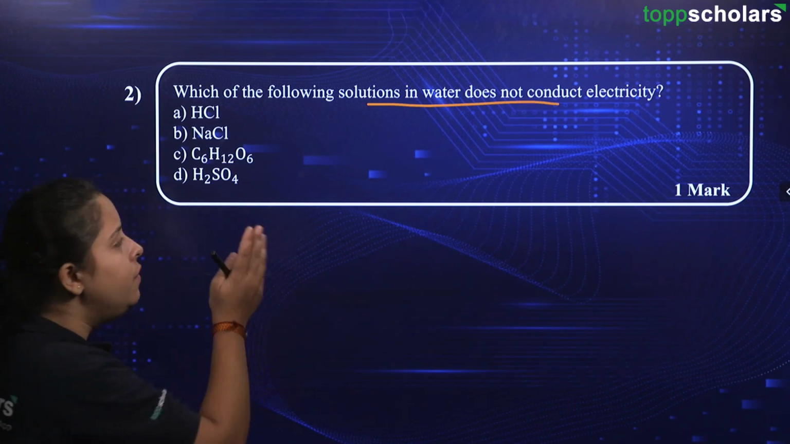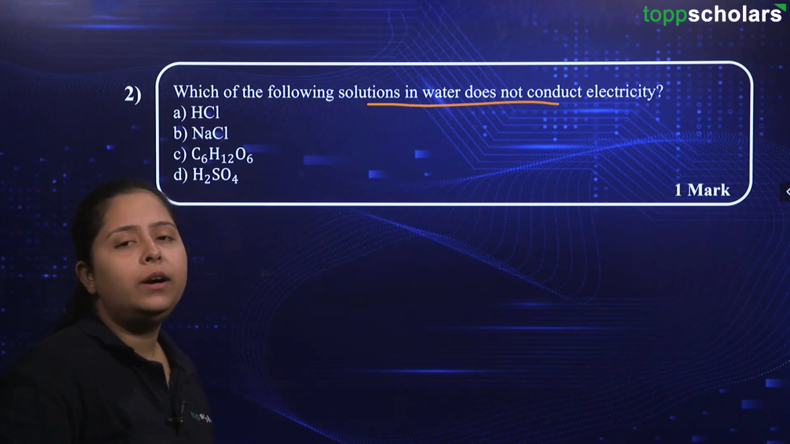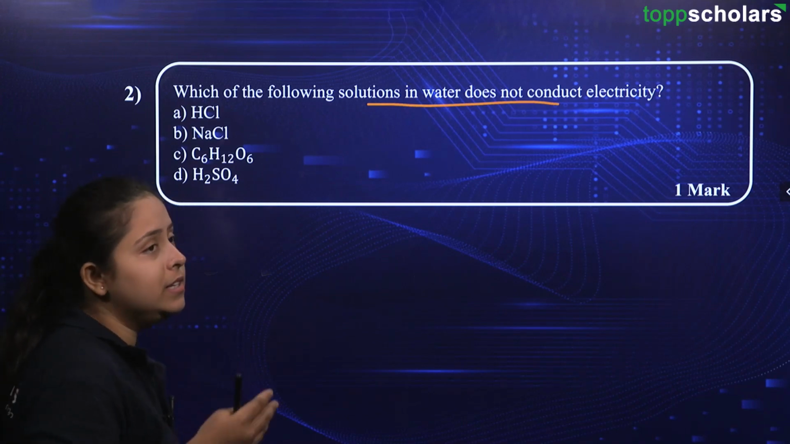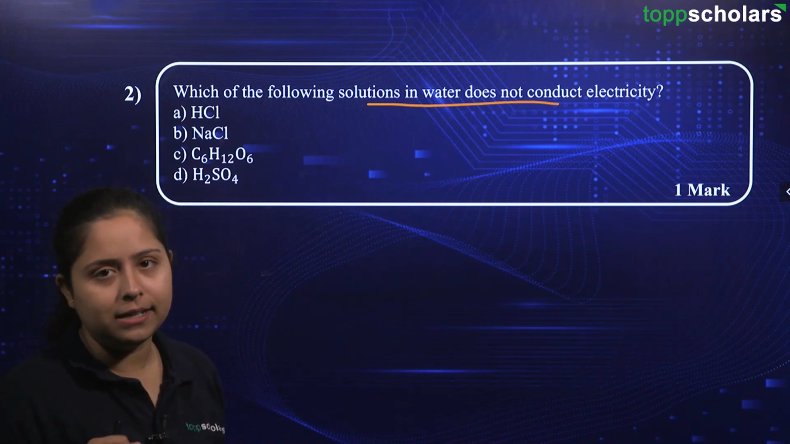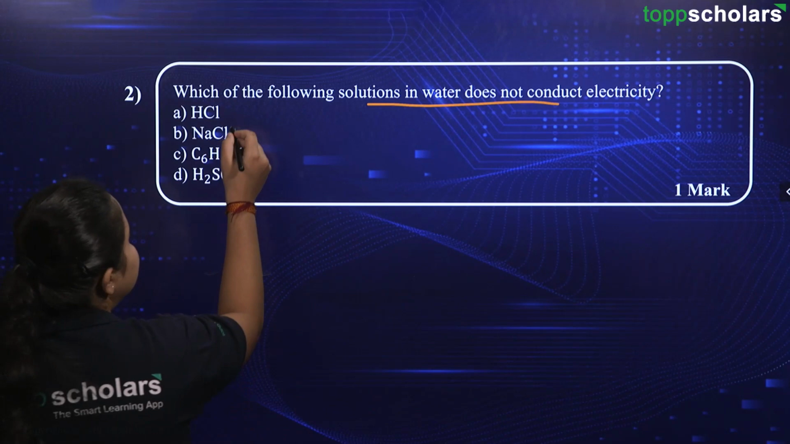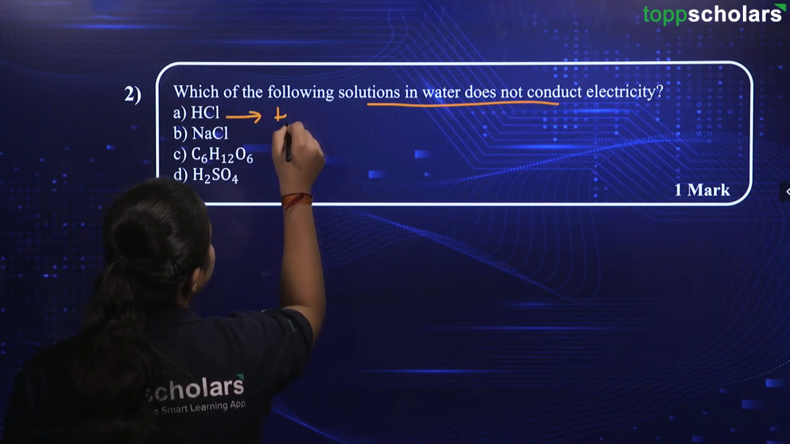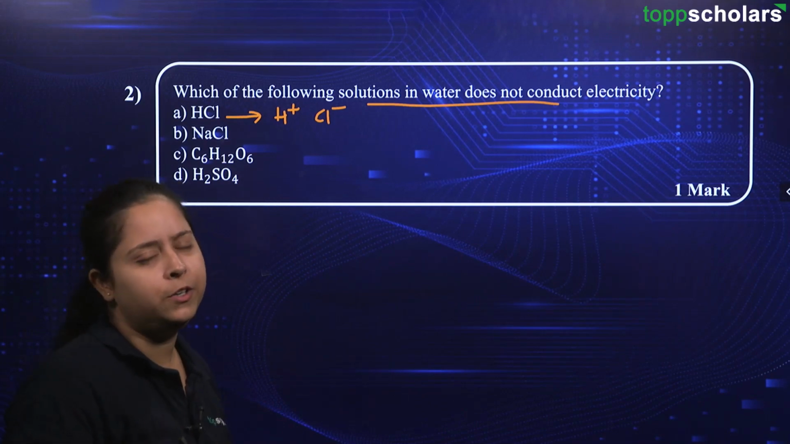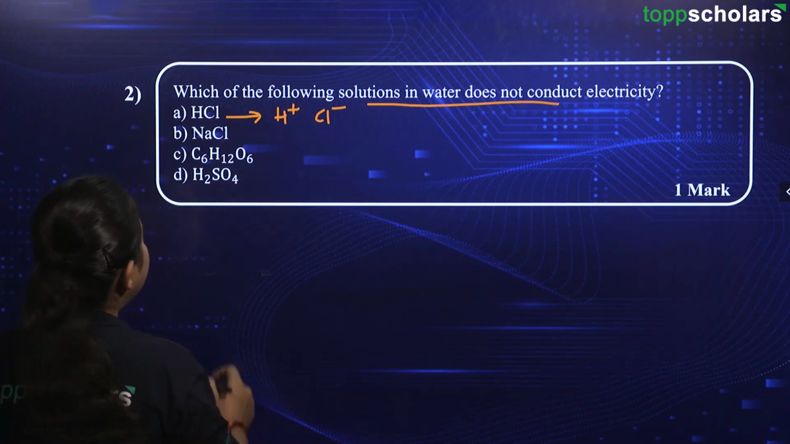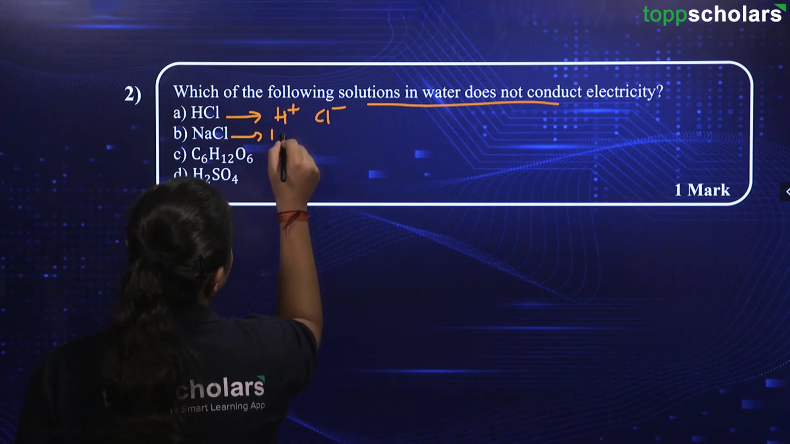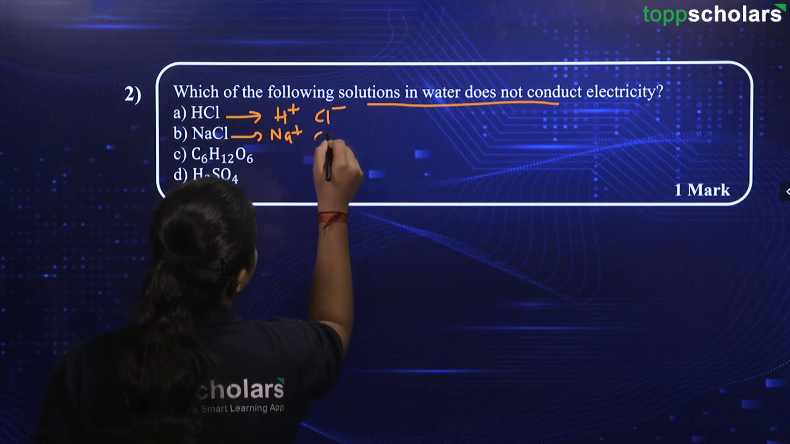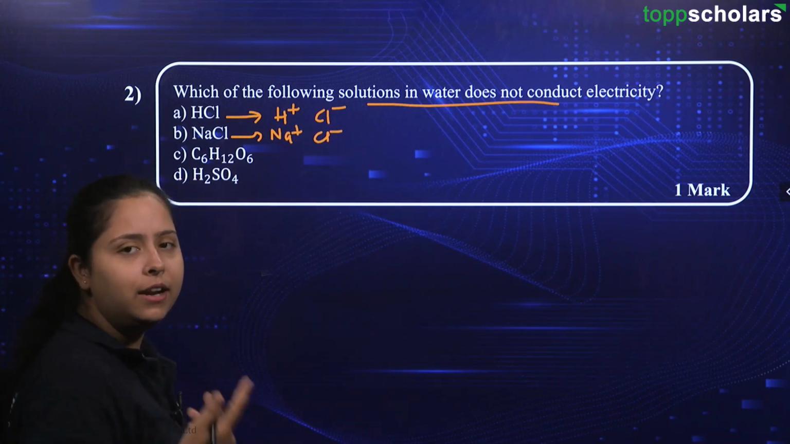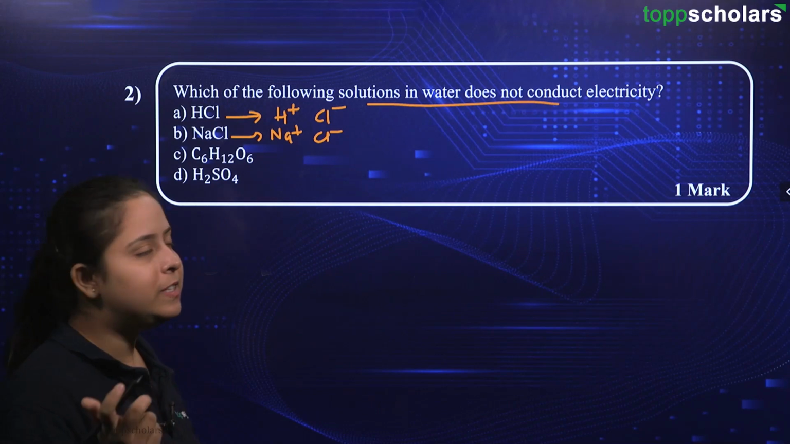Let us see which of these can be converted into ions and which will not be converted into ions. As we said, this is a compound. It will give us H plus and Cl minus. Thus, ions are formed, electricity can be conducted. Then we have NaCl. This can also be formed into Na plus and Cl minus. Again ion formation, again conduction of electricity.